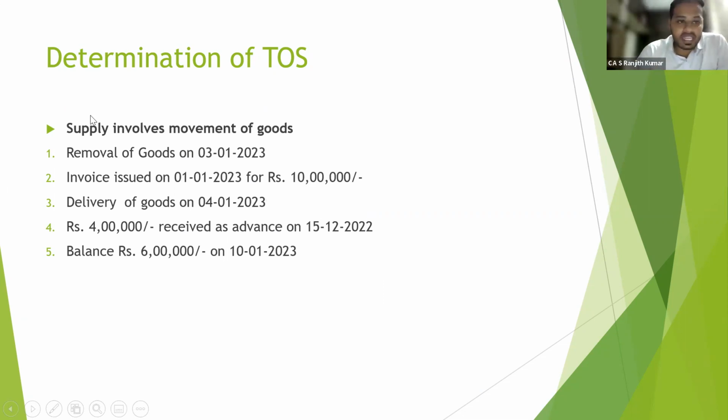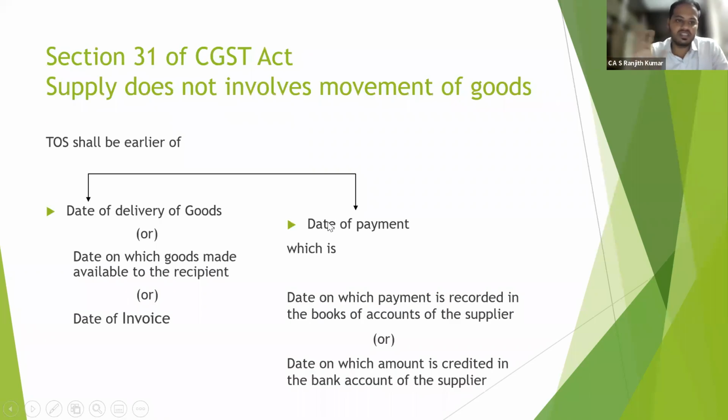So time of supply, in case supply involves movement of goods. What is the formula or method? Date of removal of goods or date of invoice, whichever is earlier. In this scenario, date of removal of goods is 3rd January, and date of invoice issued is 1st January. So whichever is earlier is 1st January. So time of supply is 1st January 2023. Right? As per notification number 66, should we check the date of payment or not? We should not check. For no one should it be checked.